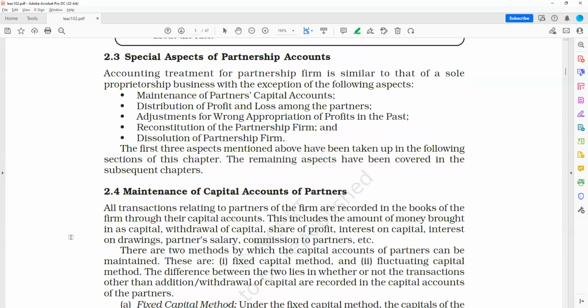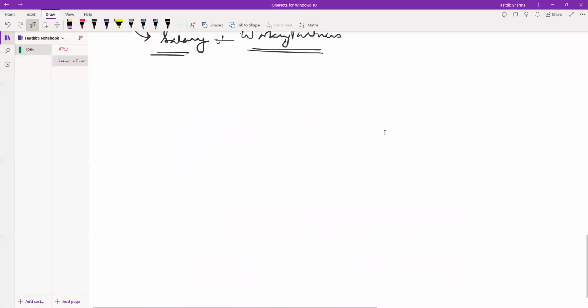Then come special aspects of partnership accounting. The special aspects mean the accounting treatment of the partnership firm is similar to that of the sole proprietorship business, with the exception of the following aspects. What are those? That is maintenance of partners' capital account. See, we will discuss this now. Now coming to partnership accounting.